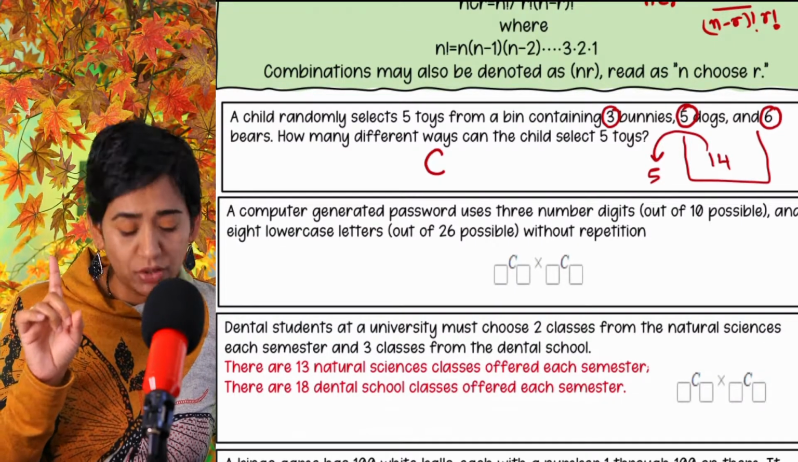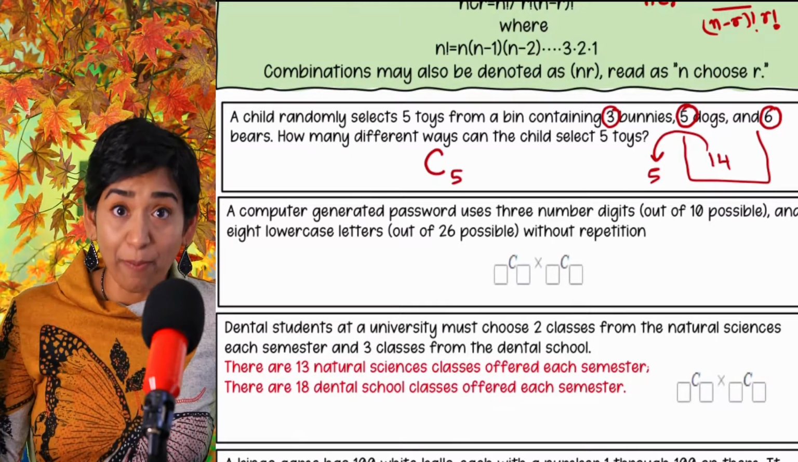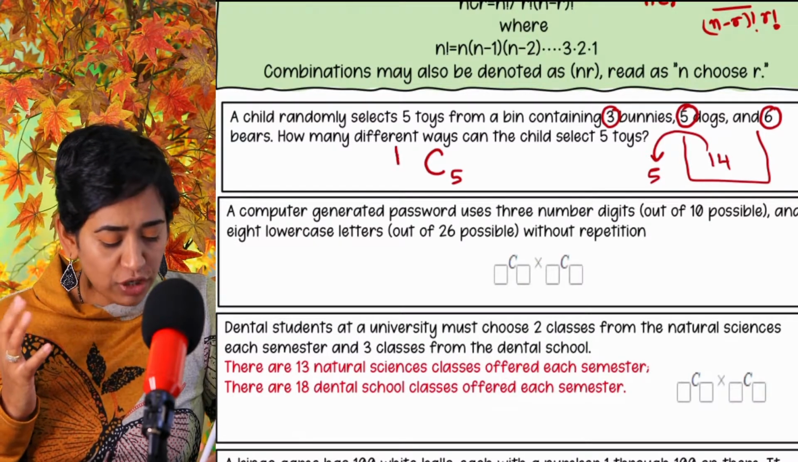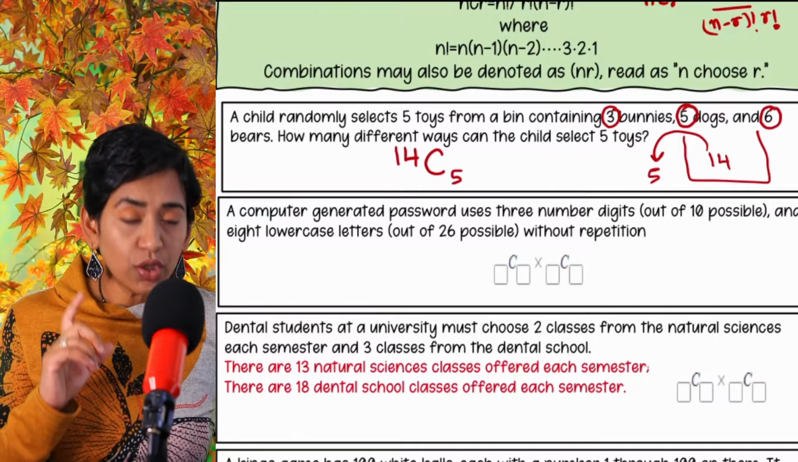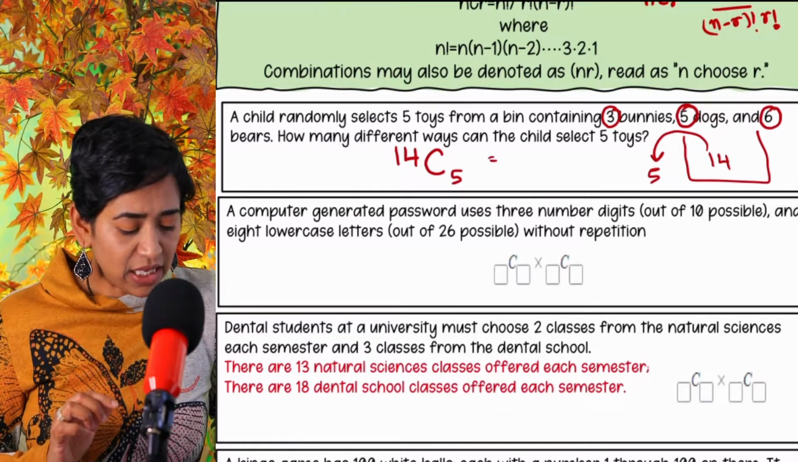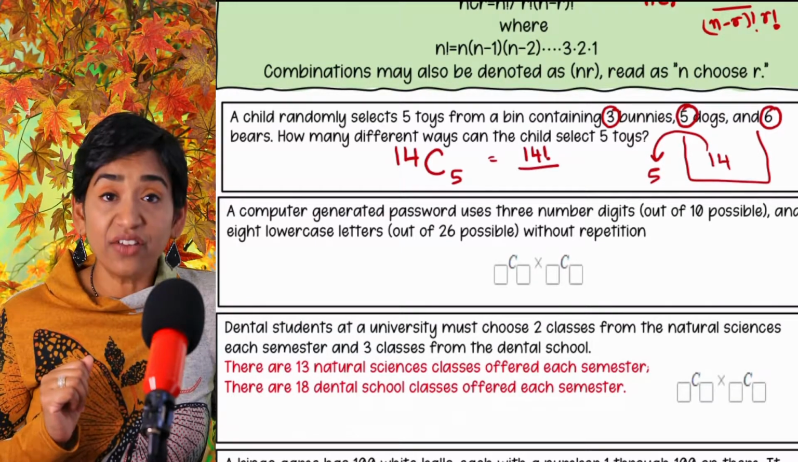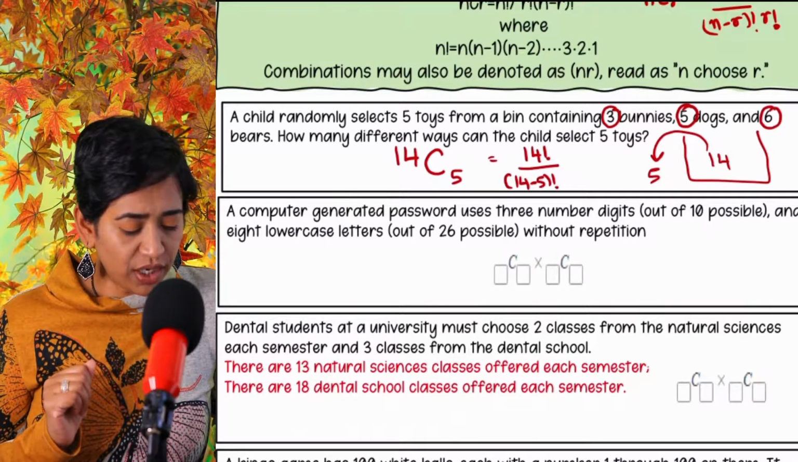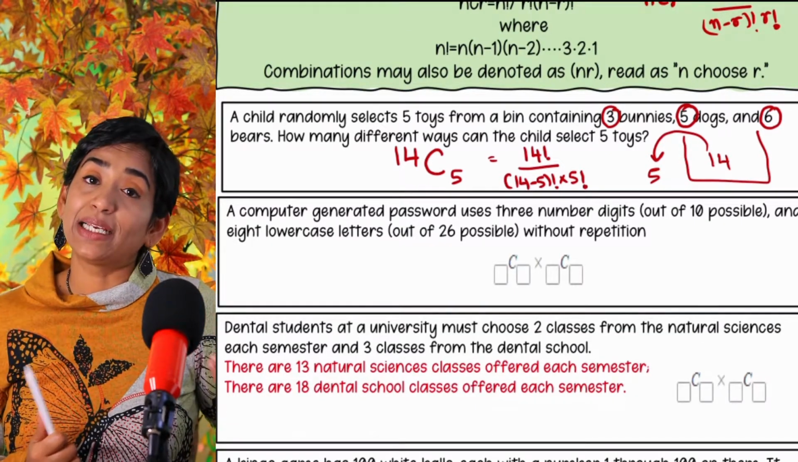How many toys are you picking? You're picking 5 toys from the big bin. But how many are there in that big bin? There are 14 of them. Fair enough? 14C5. So the way you do this mathematically is 14 factorial divided by 14 minus 5 factorial times 5 factorial. You can go ahead and work this out, but I'm going to show you how to plug this into your class calc.